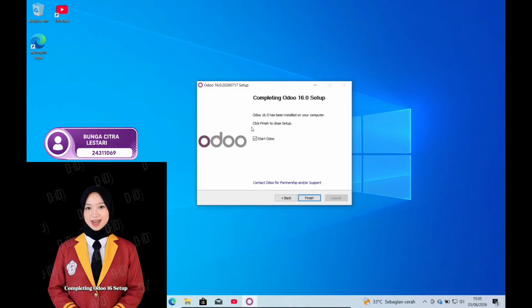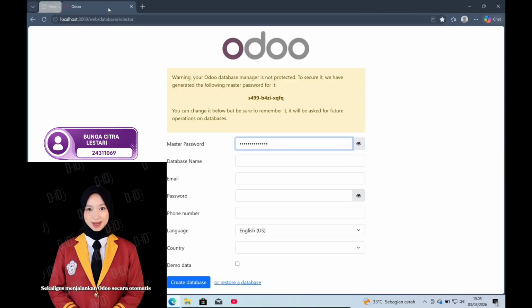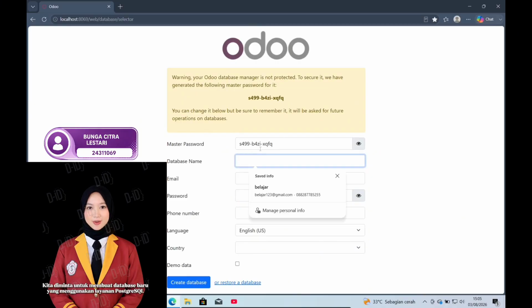A notification saying, Completing Odoo 16 Setup will appear. Click Finish to complete the installation and automatically launch Odoo. After Odoo starts, your browser will open the localhost 8069 page, which displays the database selector. Here, you need to create a new database using the PostgreSQL service that was installed together with Odoo.